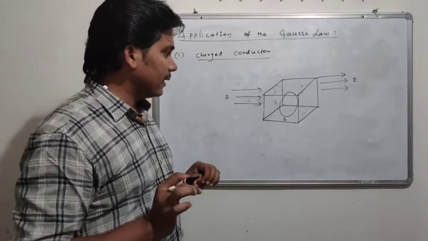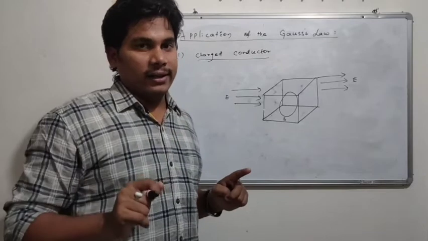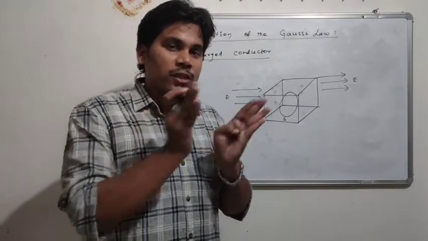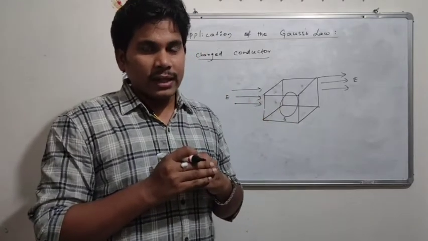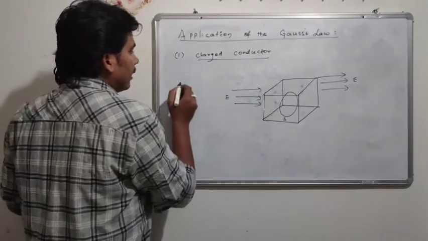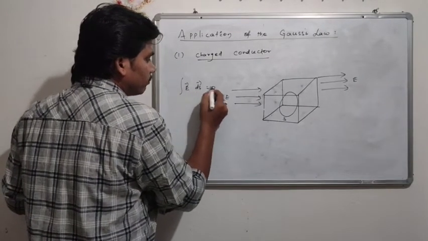We can understand easily that the surface contains no electric field. That means as they redistribute themselves to make the field zero, the integration of E dot ds becomes zero.